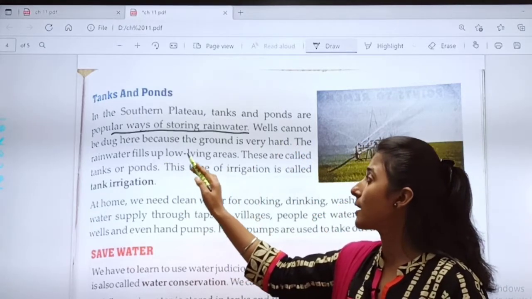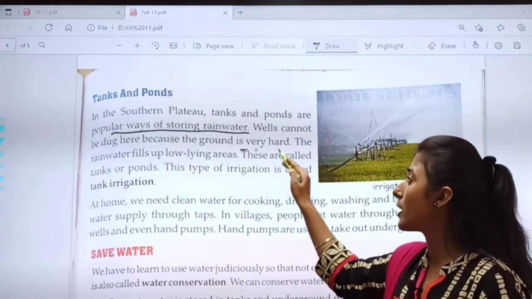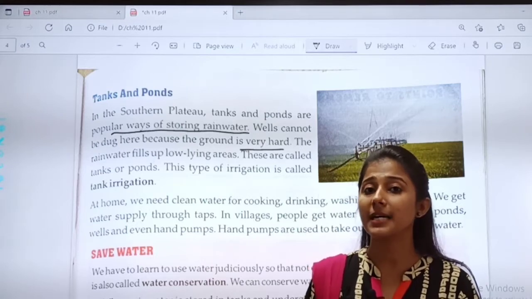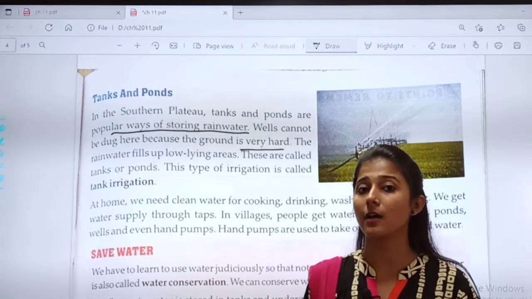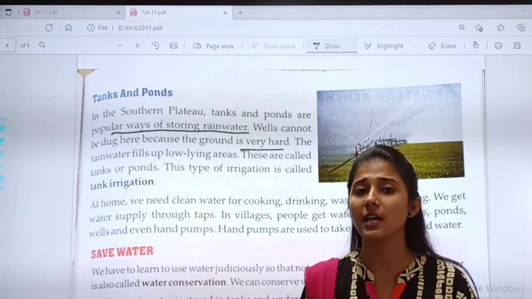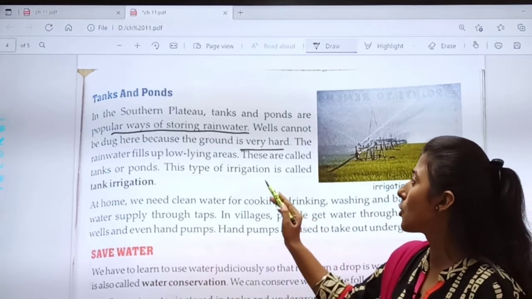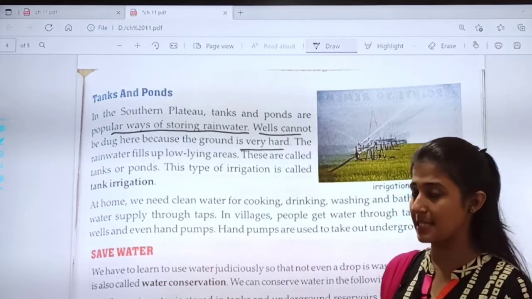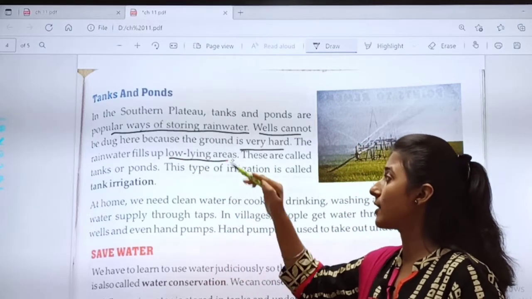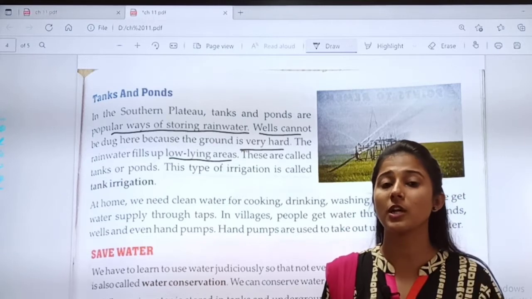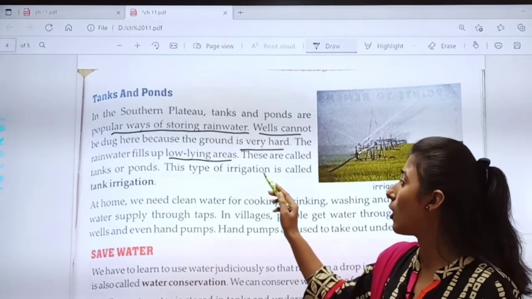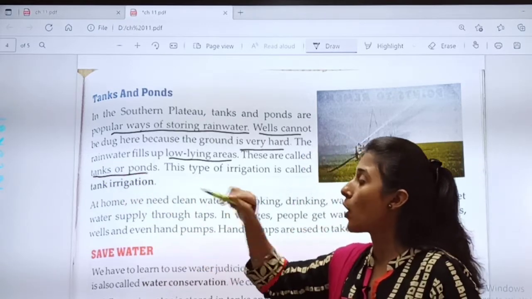Wells cannot be dug here because the ground is very hard. Like in many areas wells are dug, but here wells cannot be dug. Why? Because the ground is very hard. जो वहाँ का ground है वो बहुत hard होता है. So we cannot dig the wells. The rainwater fills up low-lying areas. When rain comes, rainwater fills the low-lying areas. And these areas are called tanks or ponds.